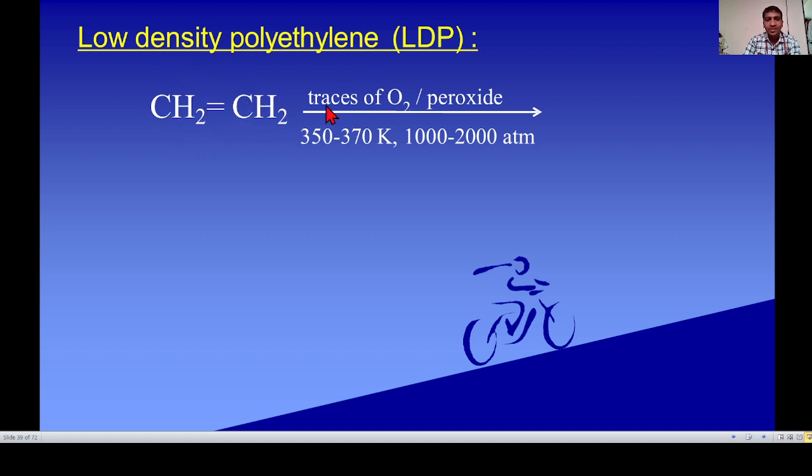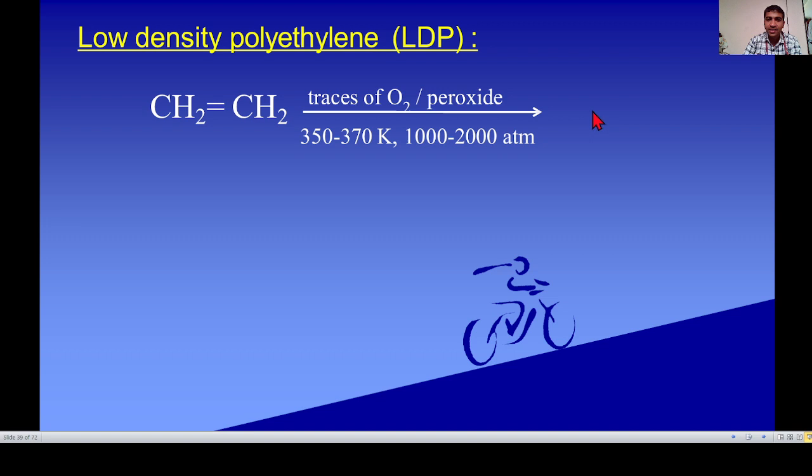This ethene, in the presence of traces of oxygen or peroxide, at a temperature of 350 to 370 Kelvin under a pressure of 1000 to 2000 atmospheres. In the preparation of low density polythene and high density polythene, only the catalyst, pressure and temperature are different.